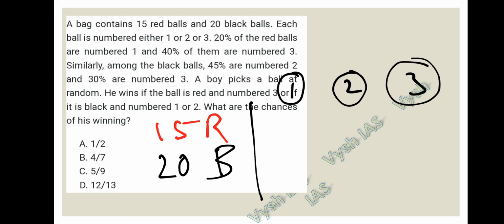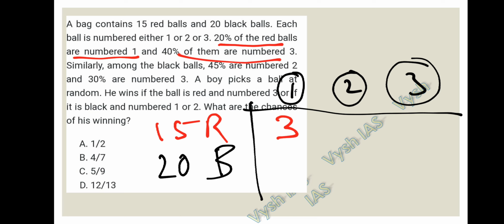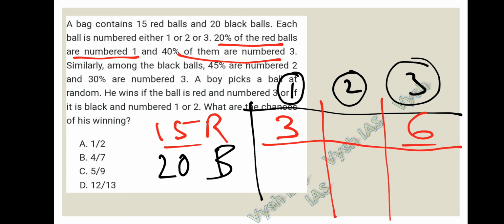For the 15 red balls, 20% are numbered 1. 20% of 15 is nothing but 3, so 3 are numbered 1. 40% of them are numbered 3. 40% of 15 is nothing but 6, so 6 are numbered 3. After counting 6 and 3, 6 are remaining out of 15, so 6 are numbered 2.